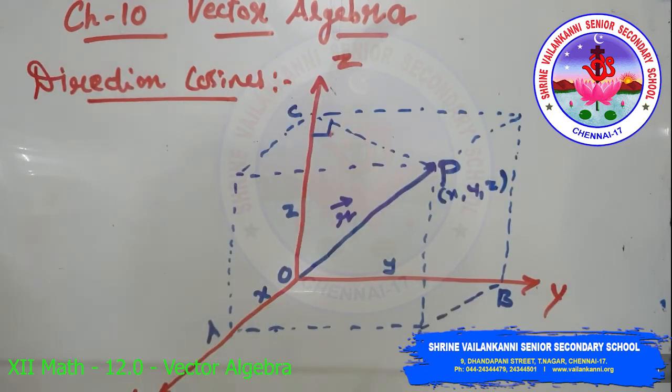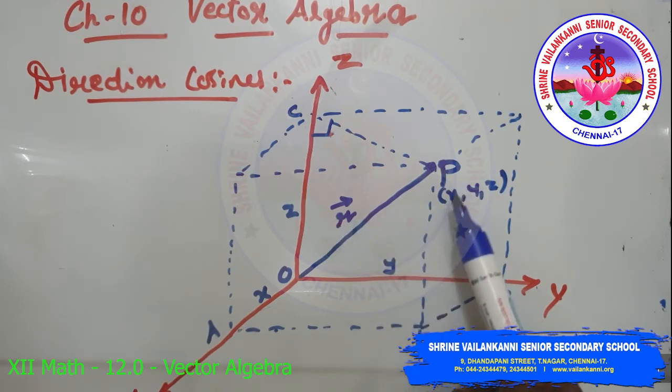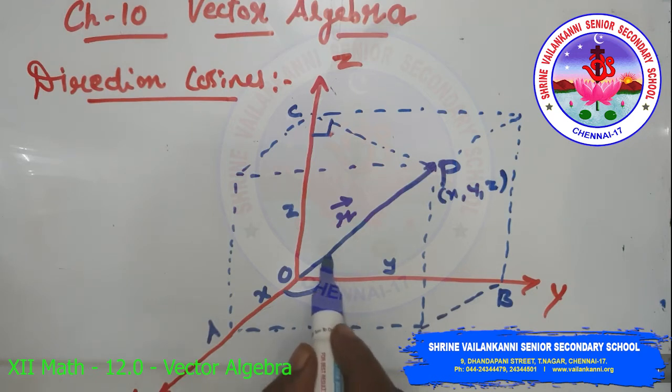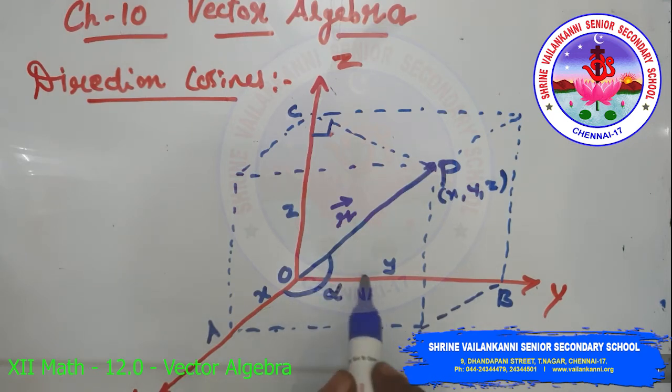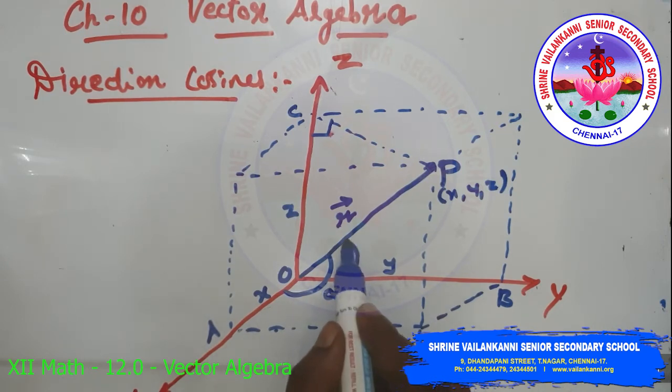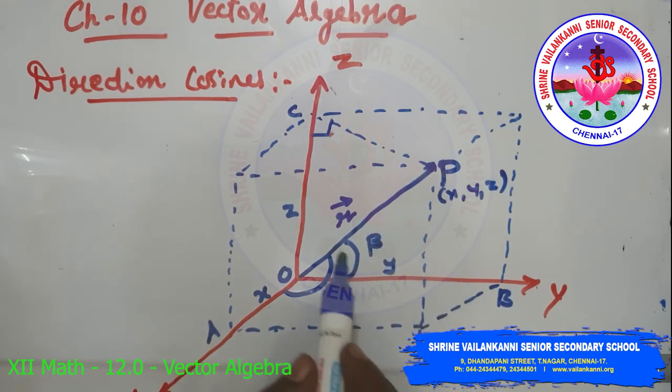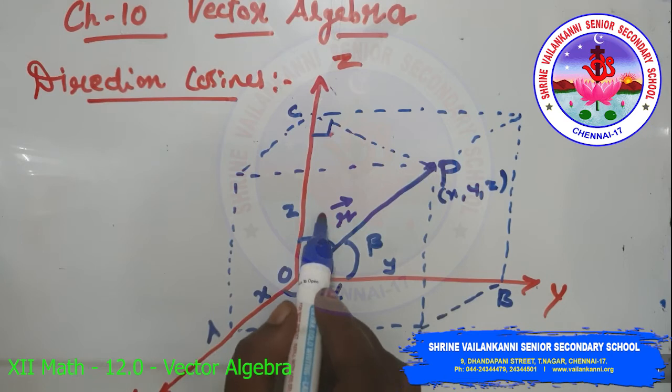Next one is direction cosines. Consider the position vector OP, which is called r, of a point P (x, y, z). We draw the angles made by the position vector. Let's take this angle as alpha, made with the x-axis, this angle made with the y-axis as beta, and with the z-axis as gamma.